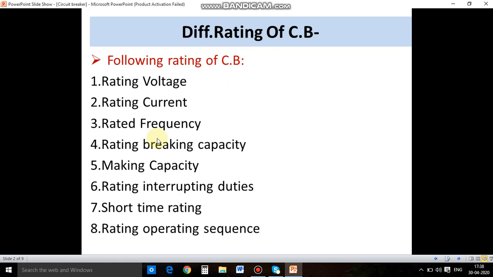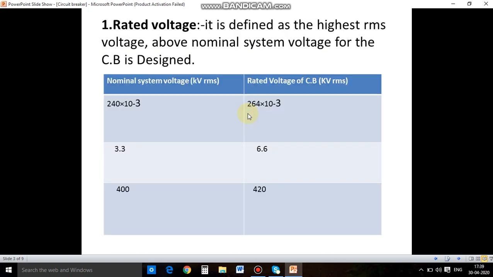Now, the different ratings of circuit breaker. These are the different ratings of a circuit breaker: rated voltage, rated current, rated frequency, rated breaking capacity, making capacity, rated interrupting duties, short circuit time rating, and rated operating sequence. Friends, this is very important during the design of a circuit breaker. So first, the ratings of a circuit breaker.